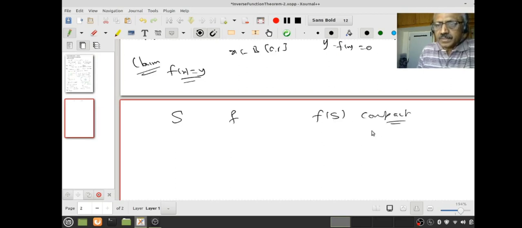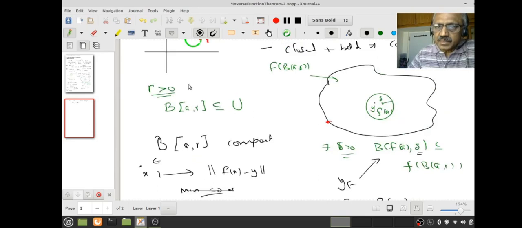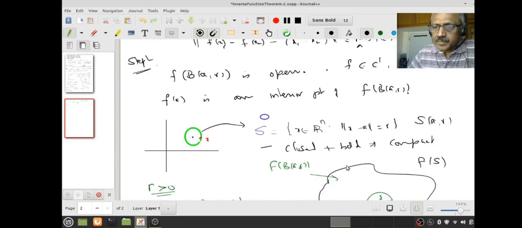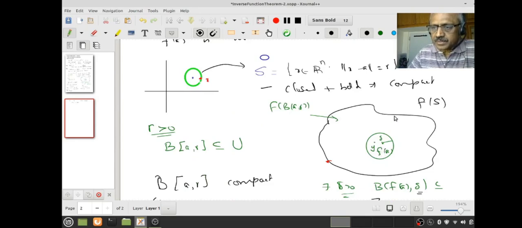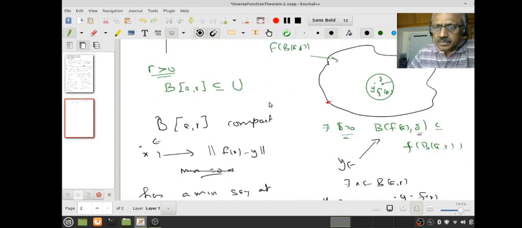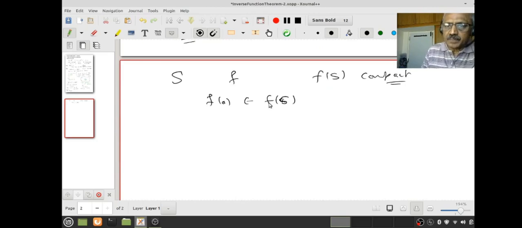You understand that? Next, can f(a) belong to f(S)? Notice that a is in the center, but f(a) may actually be here also. f(a) is here, but it may also be here. So I want to say this cannot happen.